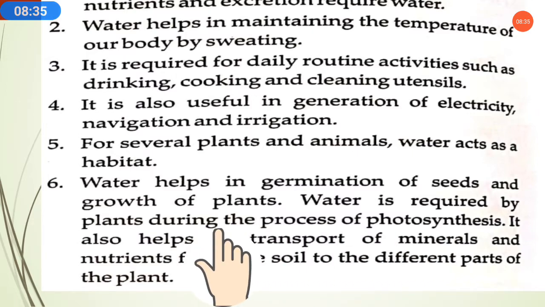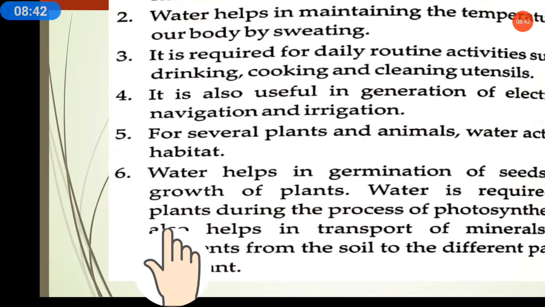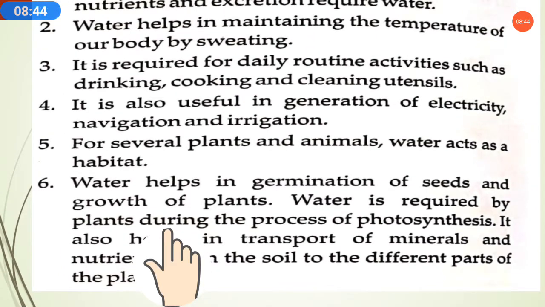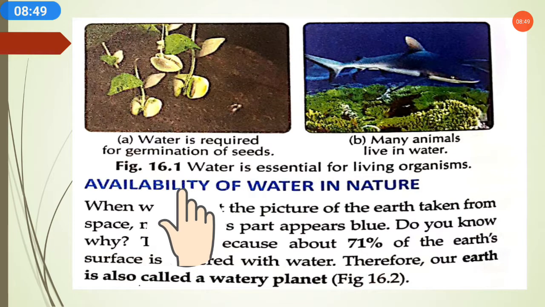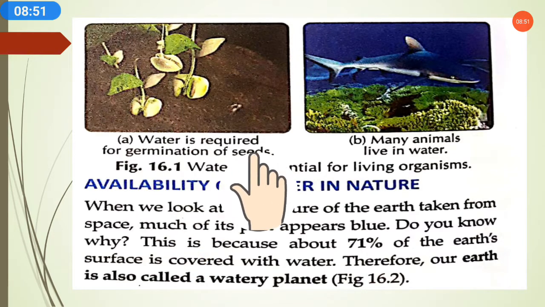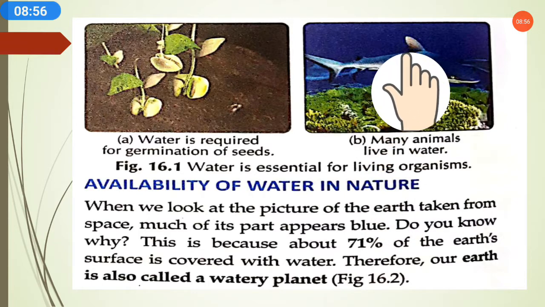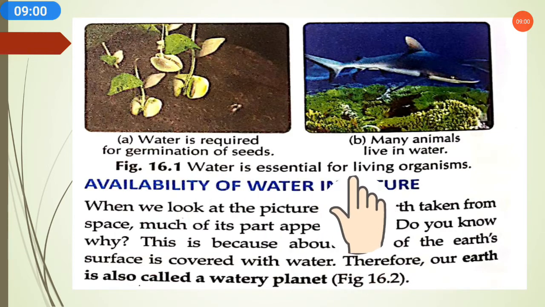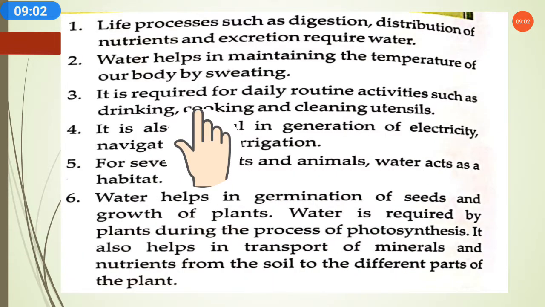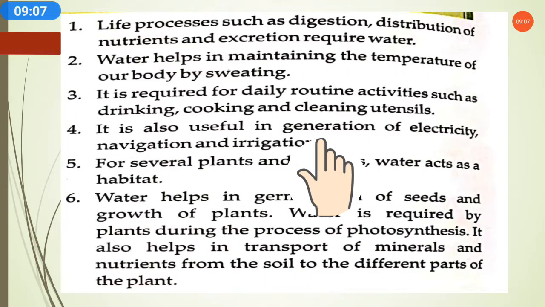Water. Then in this picture we can see how water is required for the germination of seeds, and many animals live in water as their habitat. So water is essential for every living organism, whether it is a plant or an animal.